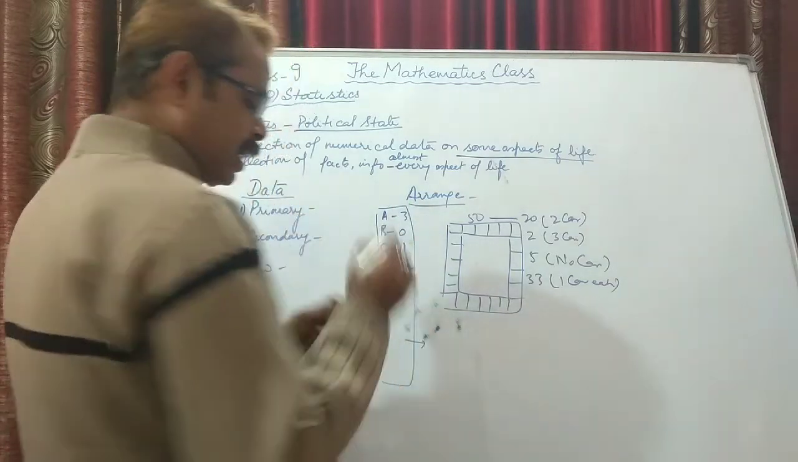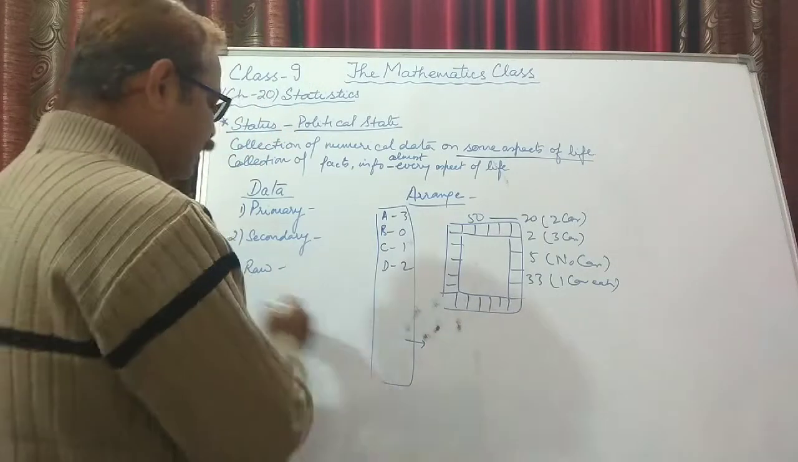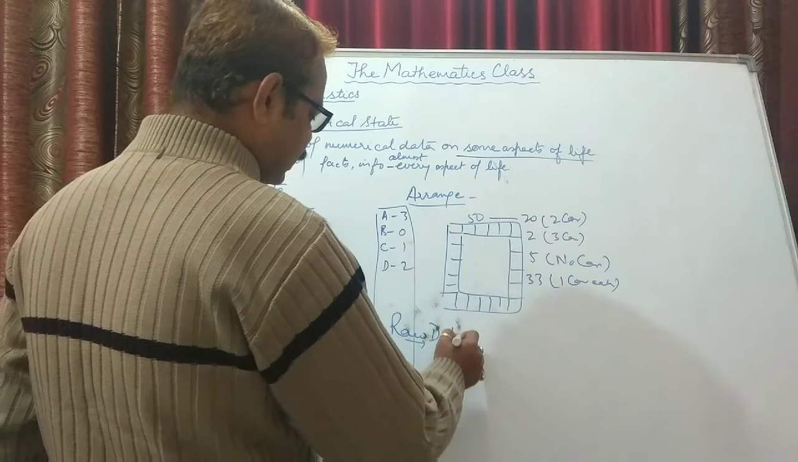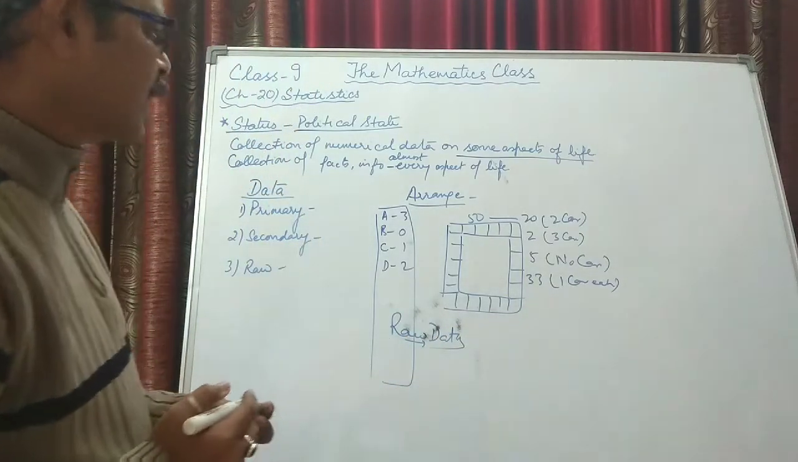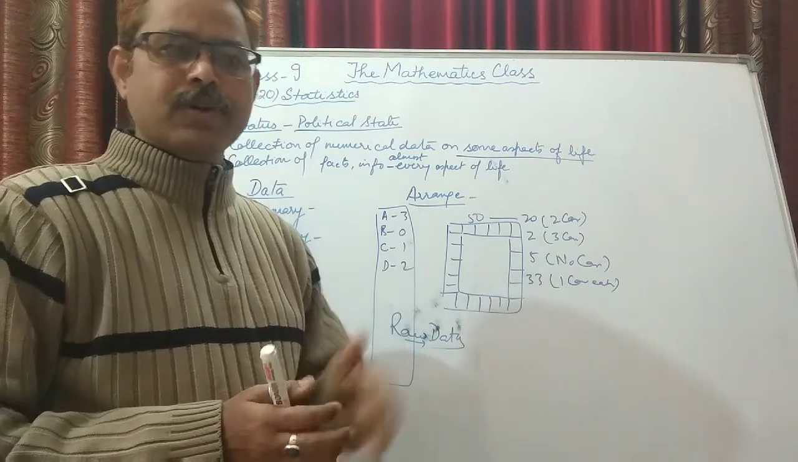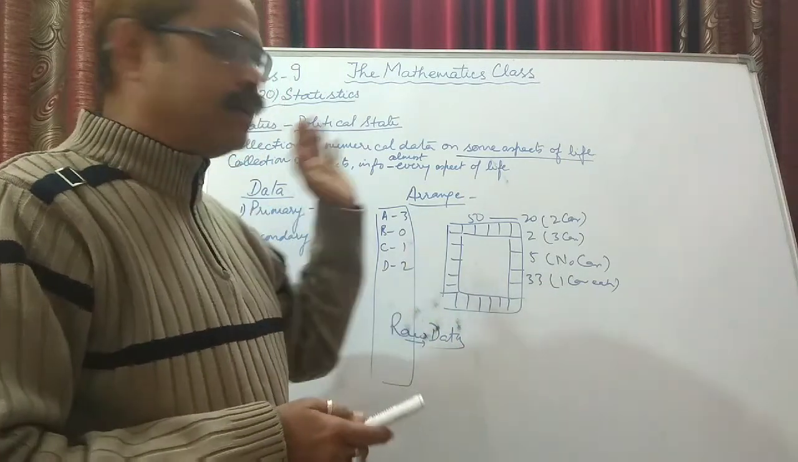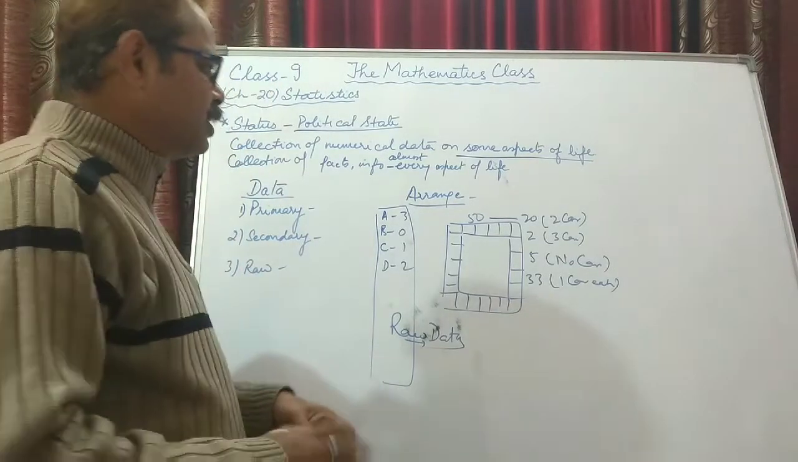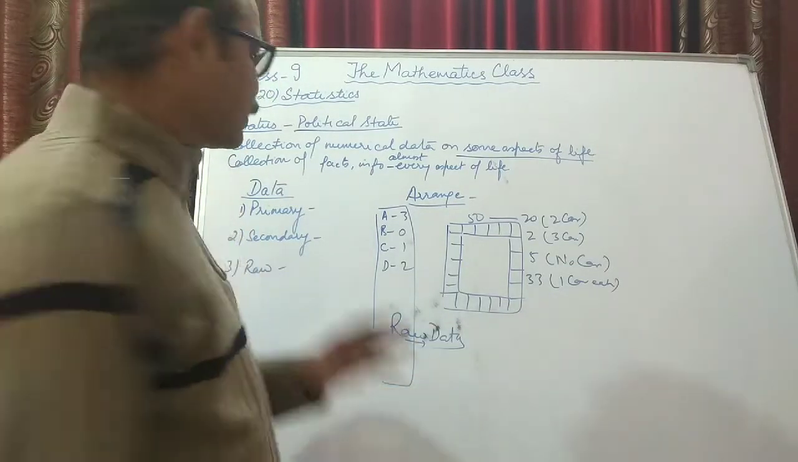So the data that is collected according to my need is known as raw data. This is the basic thing, raw data. Then we collect the data, we arrange it according to our own wish or according to the requirement, and then we come to an inference or a result. Now this was the basic thing about statistics.